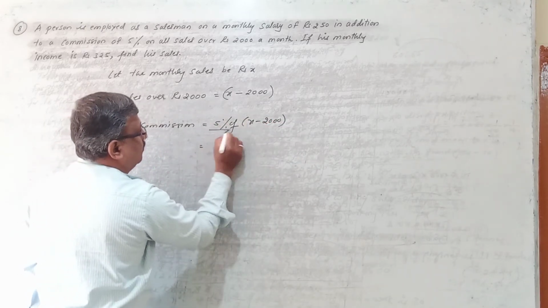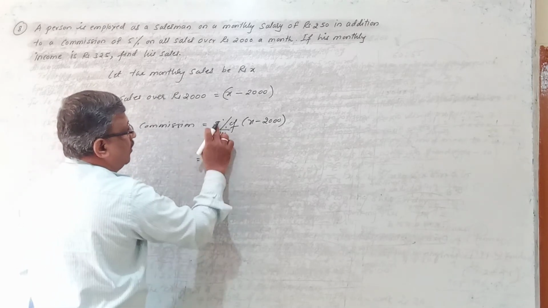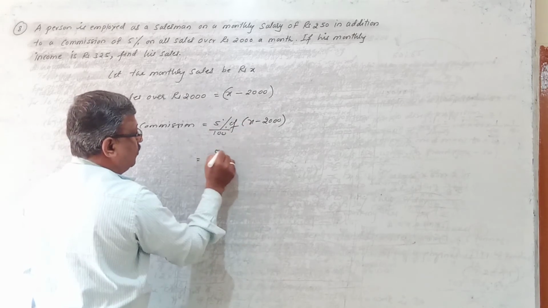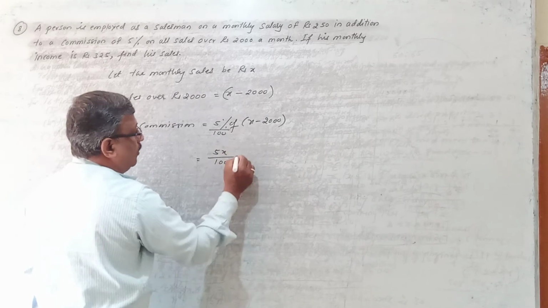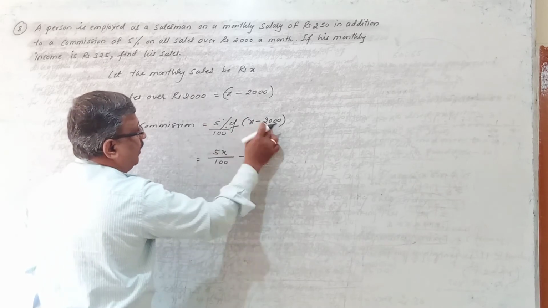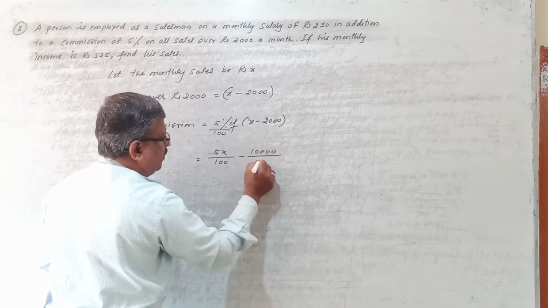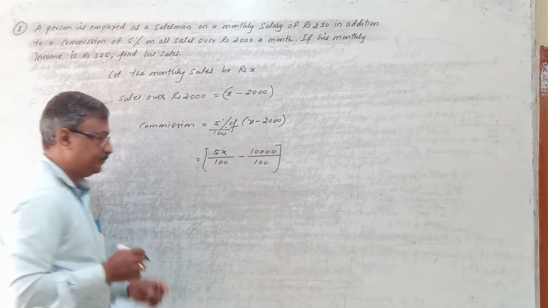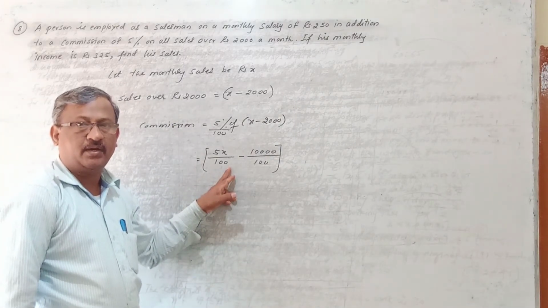So 5% is 5 divided by 100, so multiply it with X minus 2000. 5 into X you will get 5X, divided by 100, minus 5 into 2000, which is 10,000, divided by 100. Put this in one bracket. So this much commission he will get, right?